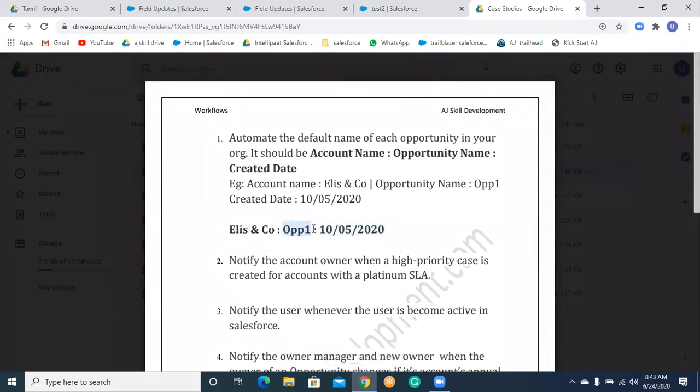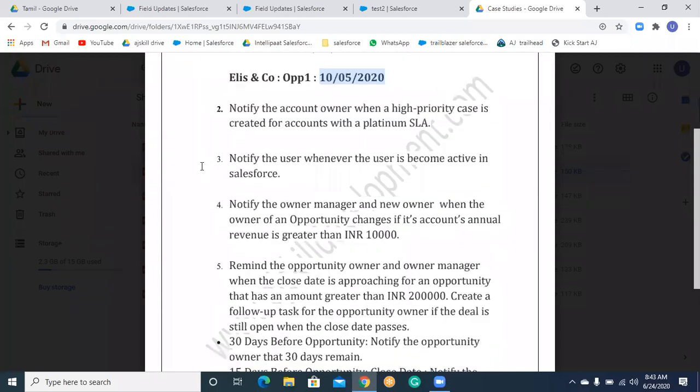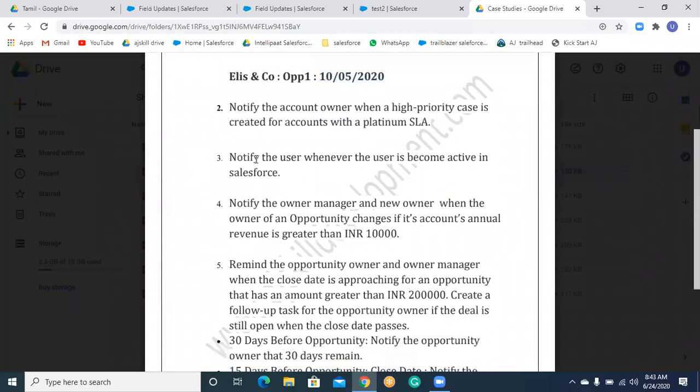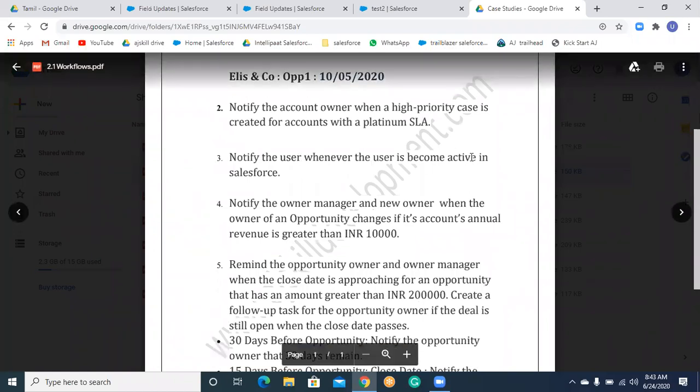Whenever an opportunity is created, the opportunity name should also change, like opportunity 2, opportunity 3. Whatever name you give when creating an opportunity, that particular name should come here. Similarly for the created date: whatever date we choose should display here. Correct.